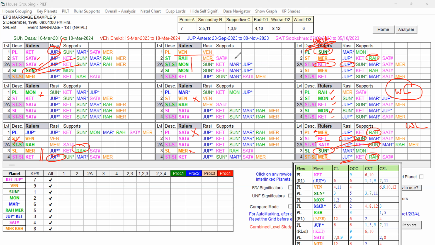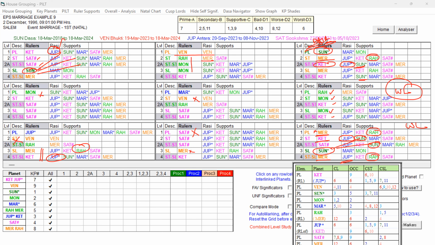And now we have to compare Rahu, Mercury and Ketu. Which is better? We have to check. Mercury and Ketu have Sun in their sublord, which is a strong favorable key planet, and the other rulers supporting that Sun are Mercury, Ketu, Jupiter, because Ketu has Jupiter and Sun also in its supports.